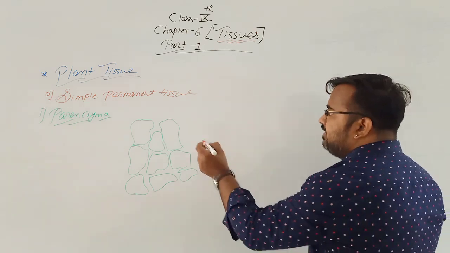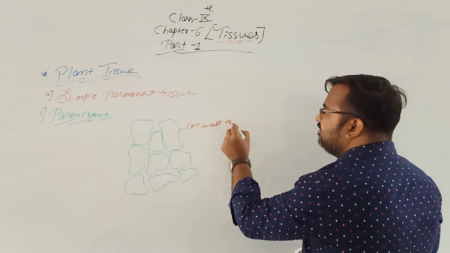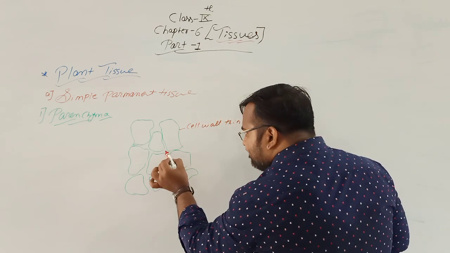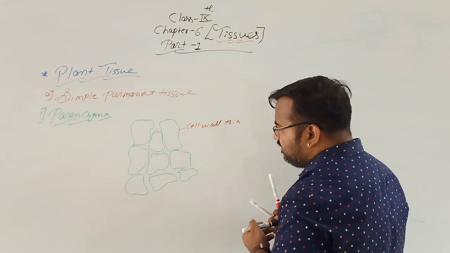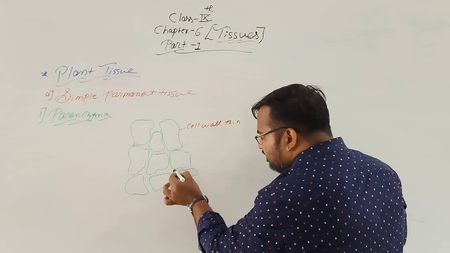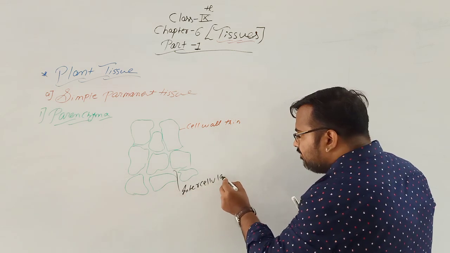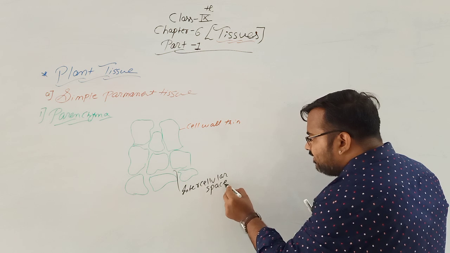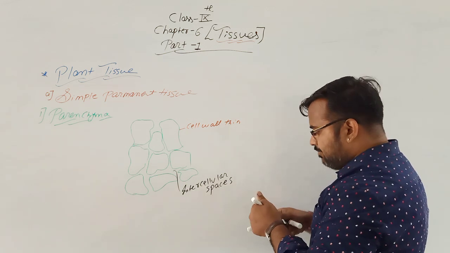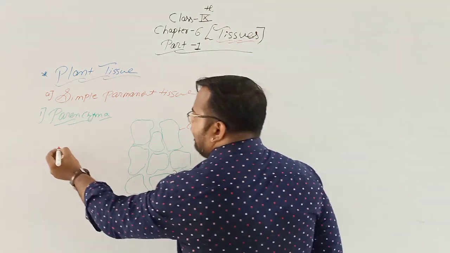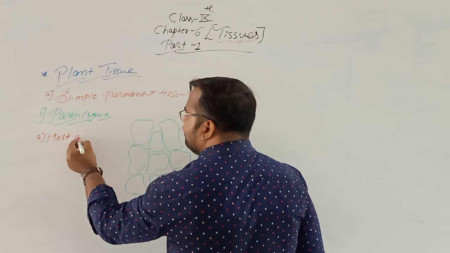Okay, so the cell wall is very thin. Now we can see some intercellular spaces. See, these spaces are known as intercellular spaces. So in case of parenchyma, the points we can write: parenchyma is the most abundant tissue in plants.